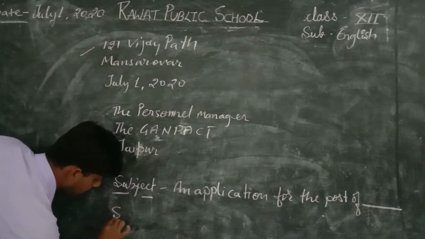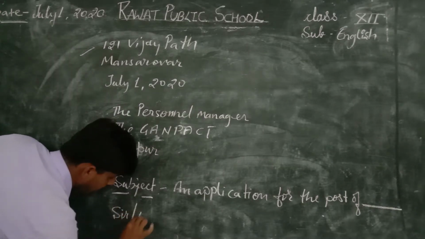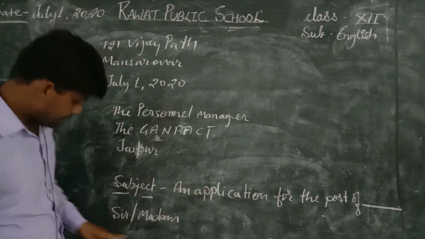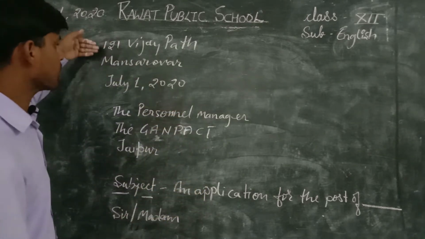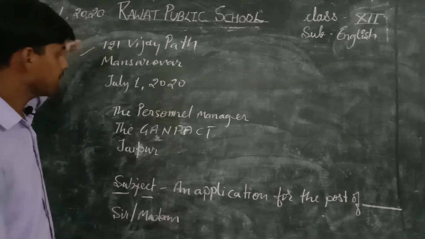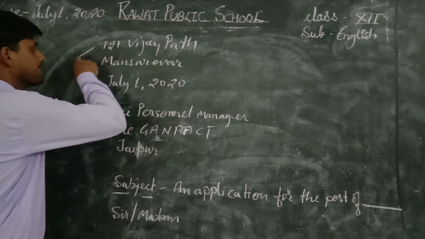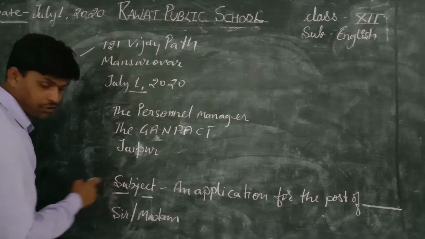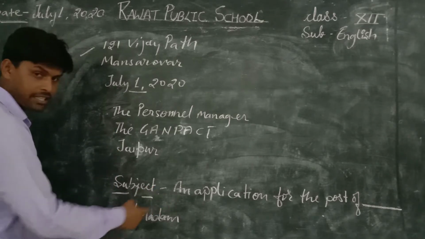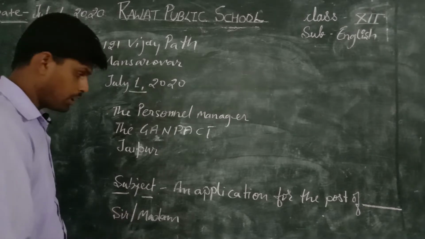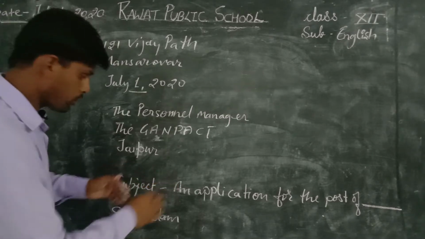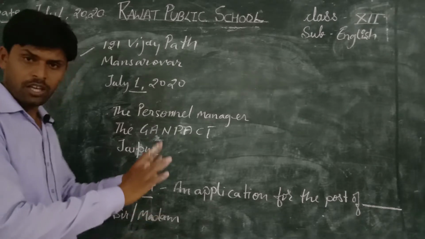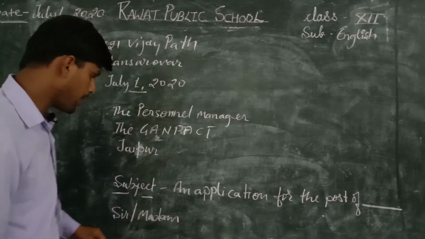Then sir or madam, this is the salutation. First one is the address, which address is this? Sender's address. Then date, then receiver's address, subject. You have to tell here the reason why you are writing the job application, or for which post you are writing. Then salutation, sir or madam. I think you have got it till now. I am just removing it.